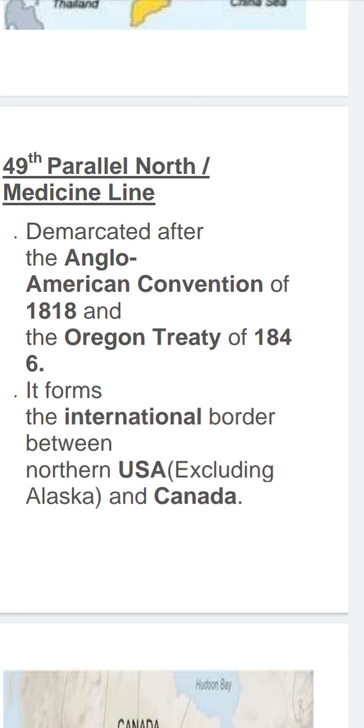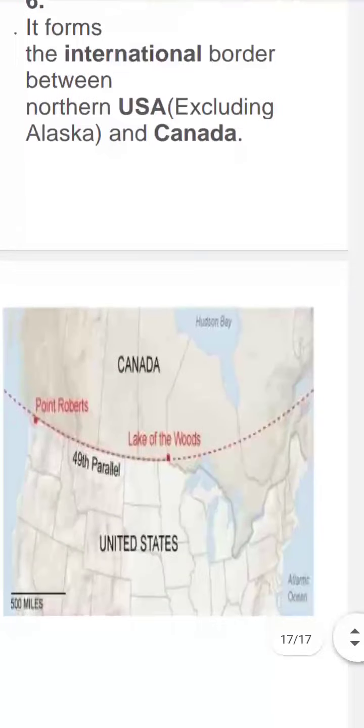Next, 49th parallel or medicine line. This is between USA and Canada. So let's see in detail. It was demarcated after the Anglo-American Convention of 1818 and the Oregon Treaty of 1846. It forms the international border between the northern USA, excluding Alaska, and Canada. In short, we can learn 49th parallel line is between USA and Canada, excluding Alaska.